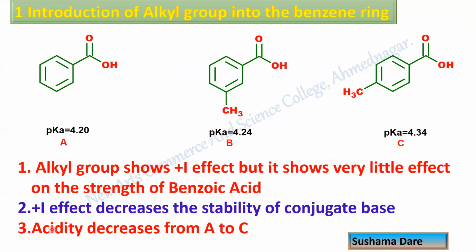Now, in this case, the plus I effect decreases the stability of conjugate base. So acidity decreases from A to C. And one more feature is there, that is electron donating inductive effect depends on distance. So this methyl group, that para methyl group, is a little bit more away from the carboxylate group as compared to the meta methyl group. So in para methyl group, the plus I effect is less, while in meta methyl group, the plus I effect is more. Hence, the more the plus I effect, the more it destabilizes the conjugate base.